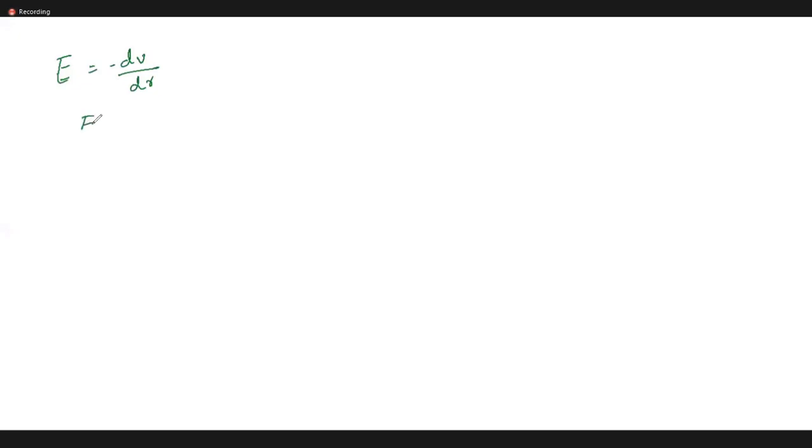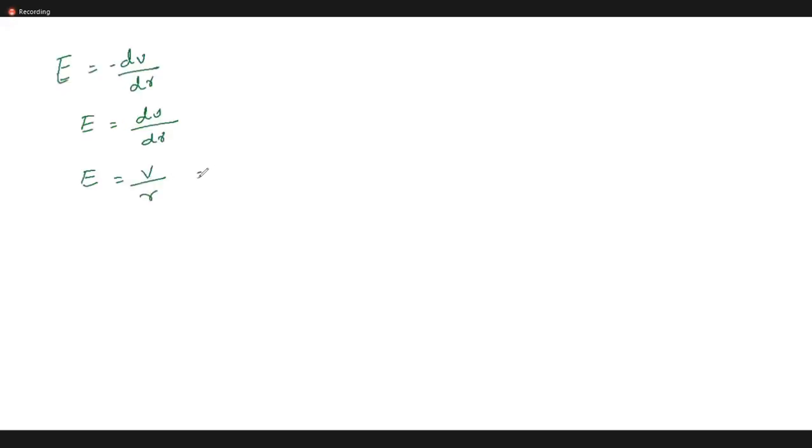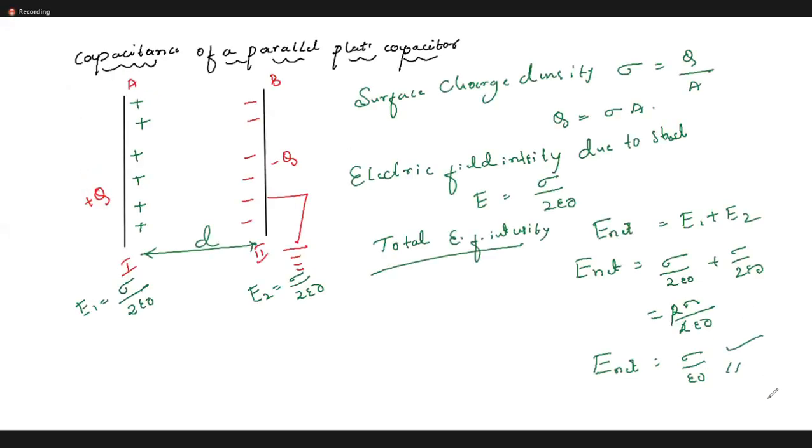So E is equal to dV by dr, or let me write it as V by r. Here I have taken the distance between these two plates as d. So E is equal to V by d. So V by d I got here, and here I got sigma by epsilon naught.